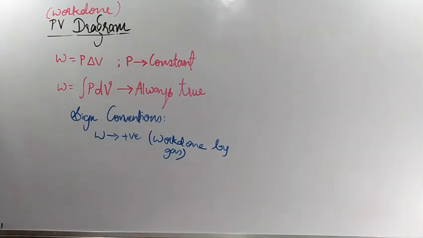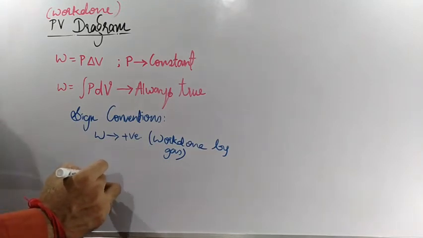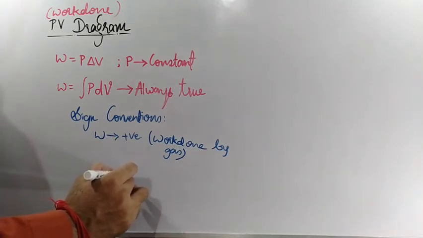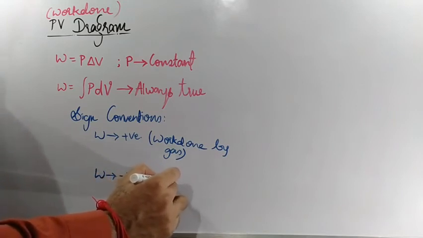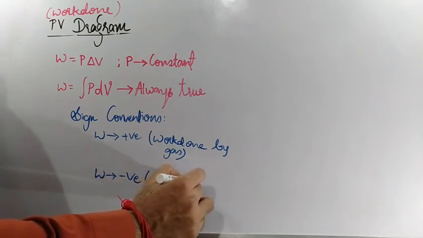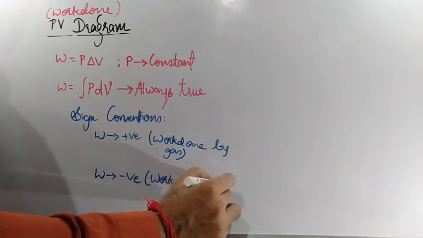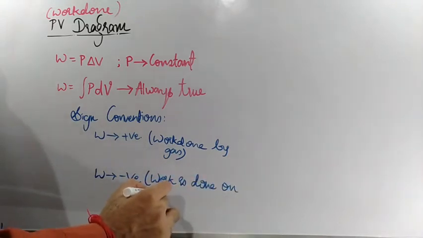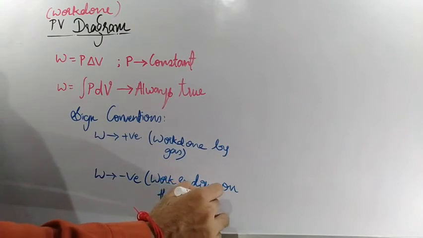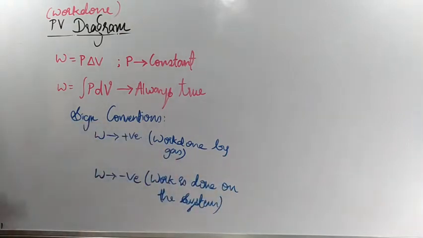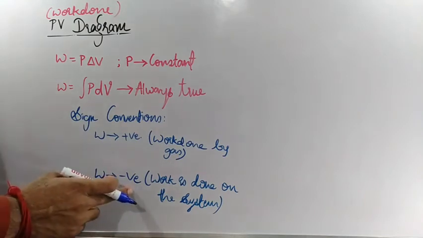Remember, next, W value will be negative when work is done on the system. So when we are doing work on the system, the work done value will be negative.